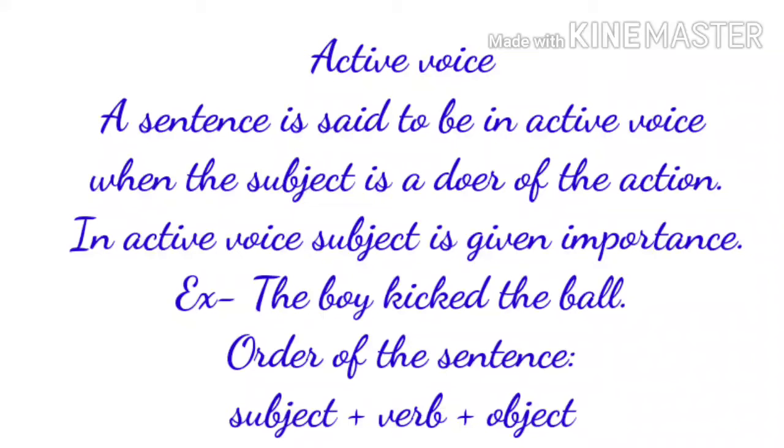Here the boy is the subject of the sentence. Kicked is verb, means the action word in the sentence, and the ball is the object in the sentence. So, the boy, which is the subject of the sentence, is the doer of the action. The action is kicked. So, the importance is given to the subject. When the subject is given importance, the mode of the verb is called the active voice.